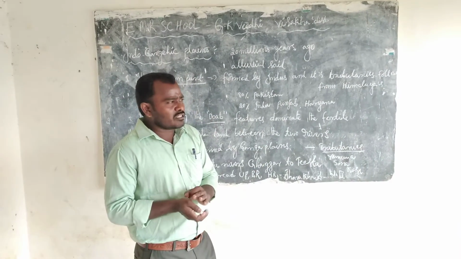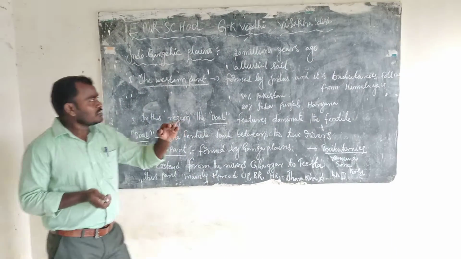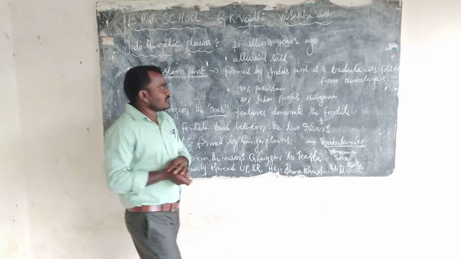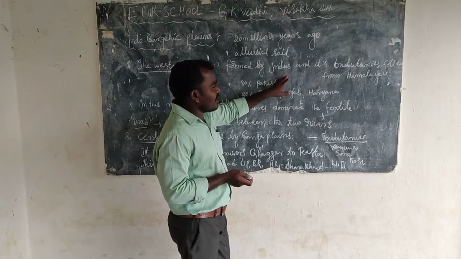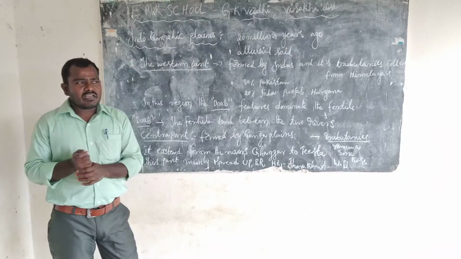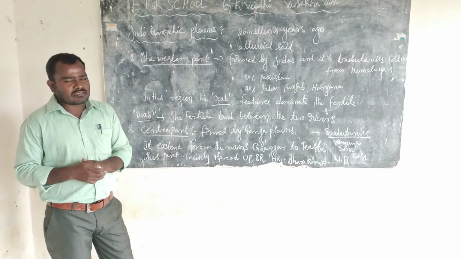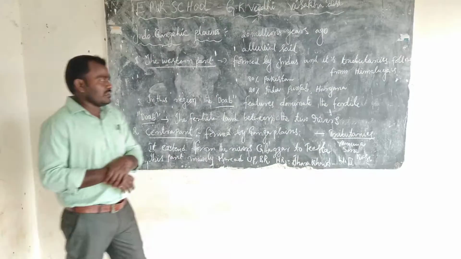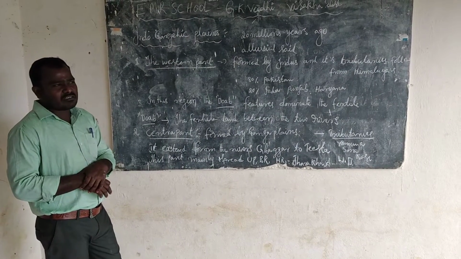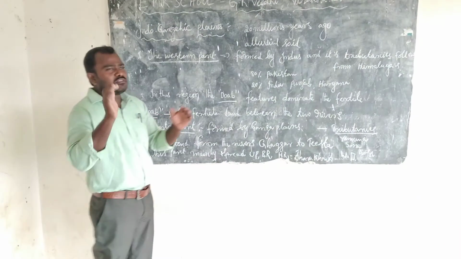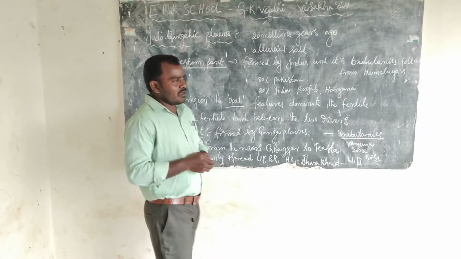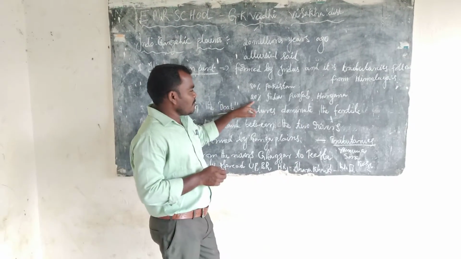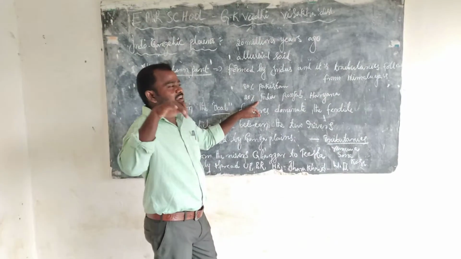The western part of the plains is formed by the Indus Valley, by the Indus and its tributaries. The Indus River mainly flows in Pakistan: 80% flows in Pakistan and 20% flows in India.